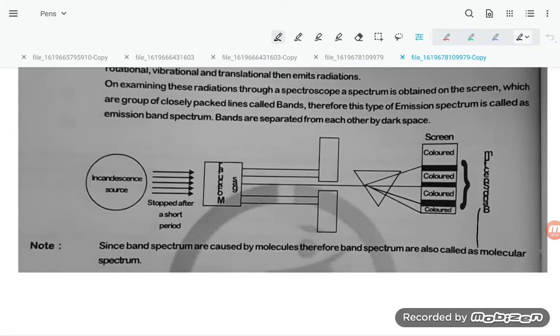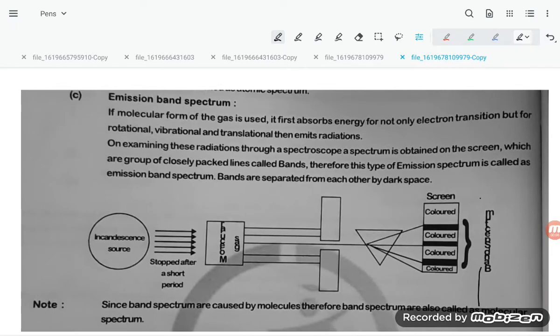Hello students, let us try to understand short notes on emission spectrum. So what is emission spectrum, students? That is the band which is formed by the emission of radiation.